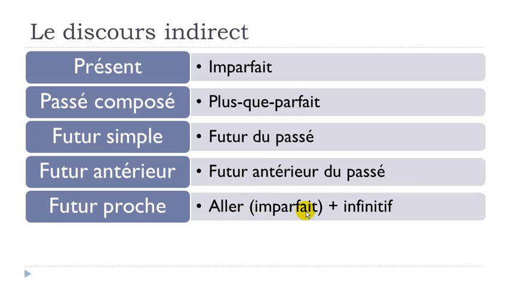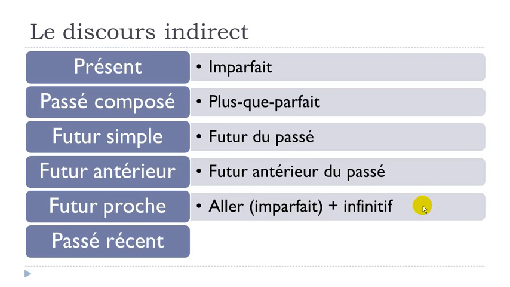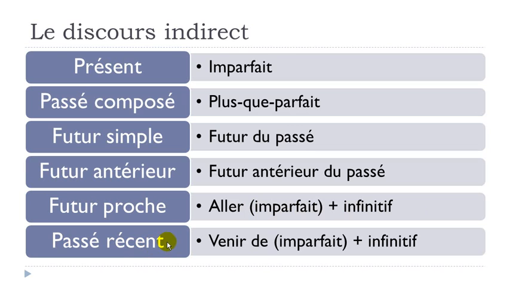You should put this verb at the imparfait and then the rest of the structure. If you've got the passé récent, then like we had for the futur proche, the only thing you will have to modify is the verb venir, and you should put that at the imparfait form. Then don't forget the preposition de and your infinitive after.